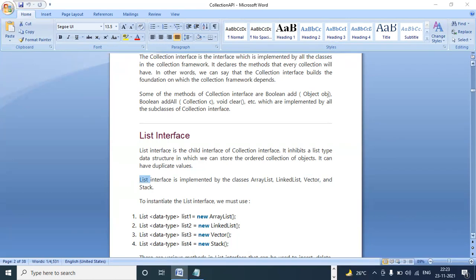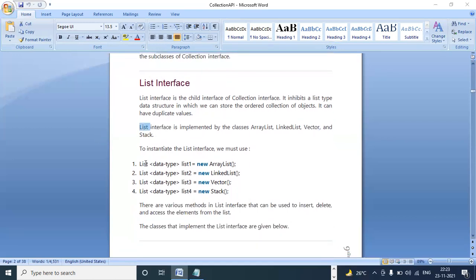So parent objects can be created like this, right? List, space, object name, is equal to new implementation class name. Like this, you can give List list1 = new ArrayList. This is also okay. In this way, we can create an object in two ways, by using the interface reference. This is nothing but which data type you are adding. It is not mandatory. You can remove this also.